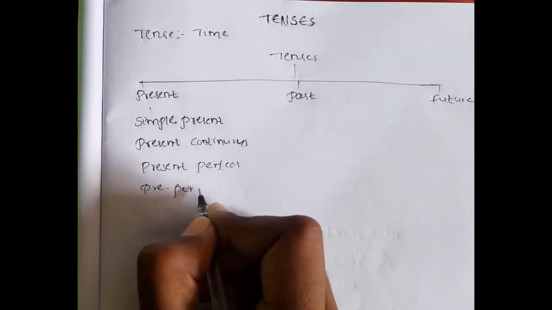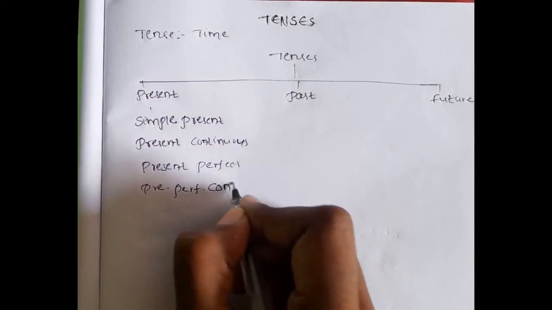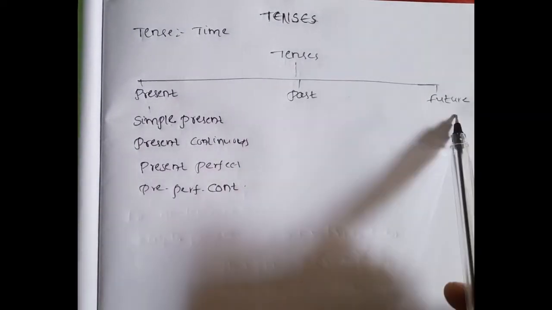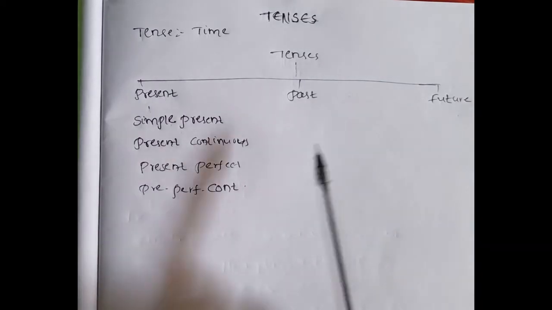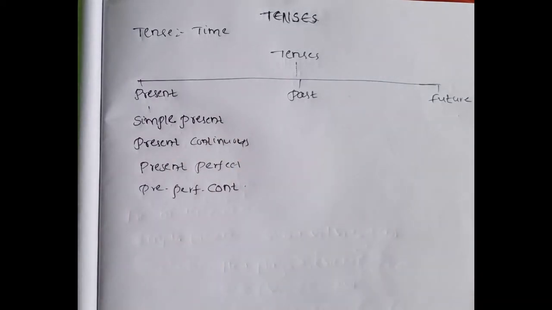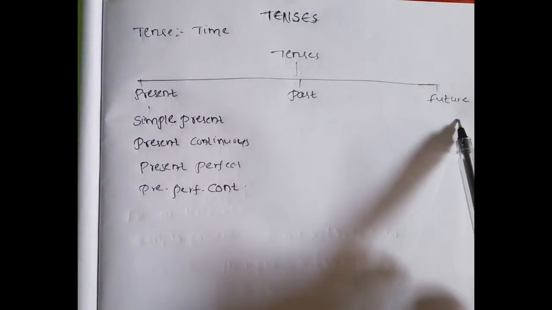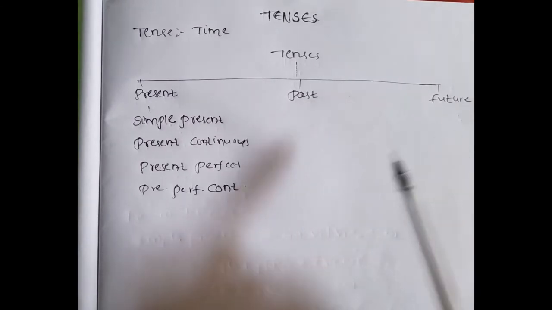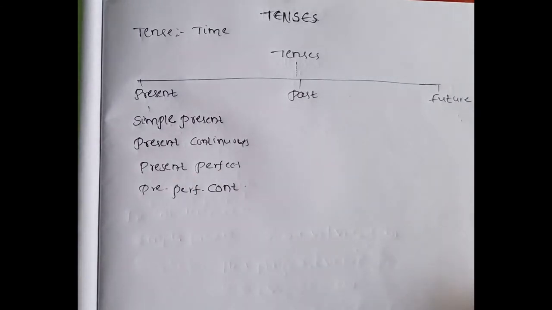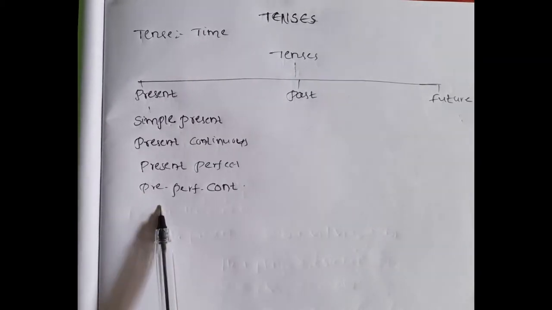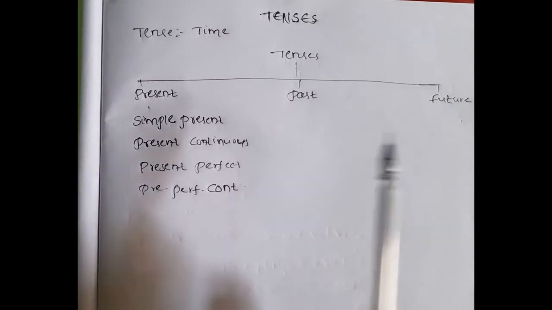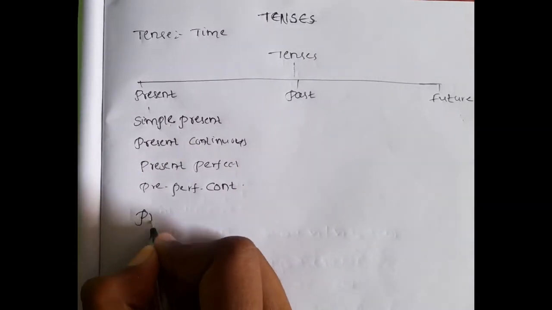Past tense and future tense are also divided in the same way: simple past, past continuous, past perfect, past perfect continuous. Future tense is divided into simple future, future continuous, future perfect, and future perfect continuous. So first let's discuss present tense, then we will go for past and future.